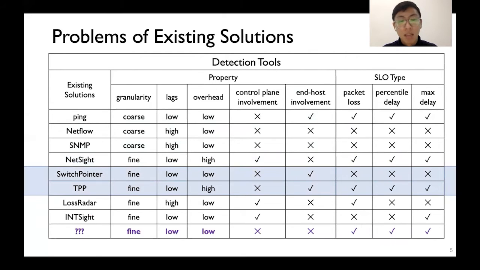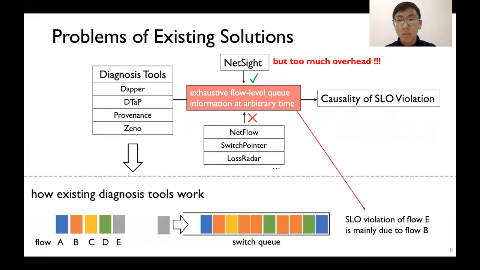End-host involved techniques such as SwitchPointer and TPP need to modify network stacks of the end host, which is impractical in real network settings. LossRadar and INT-based solutions can only test certain types of SLO, and they rely on the control plane's computation capability to function, which introduces extra lags. Therefore, we need a new detection tool, which detects at a fine-grained timescale, gets rid of the control plane and end host to reduce lags, generates small traffic overhead, and monitors multiple SLOs.